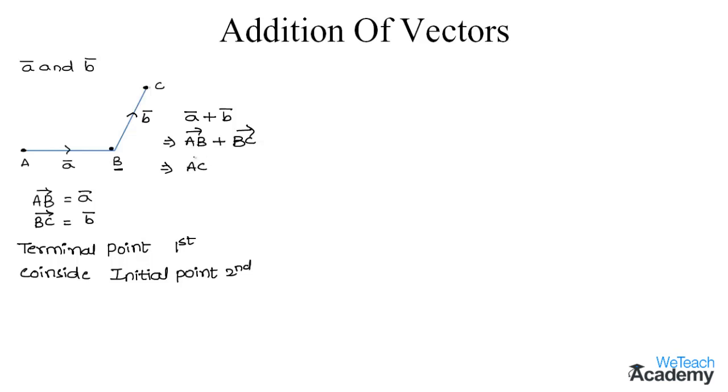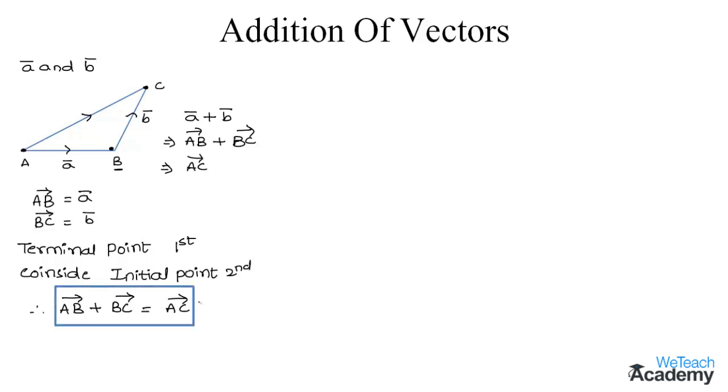So its value would be the vector AC. Let us join over here the points A and C. So this forms a triangle, and therefore we can conclude that the vector AB plus vector BC is equal to the vector AC. We call this the triangle law of addition.